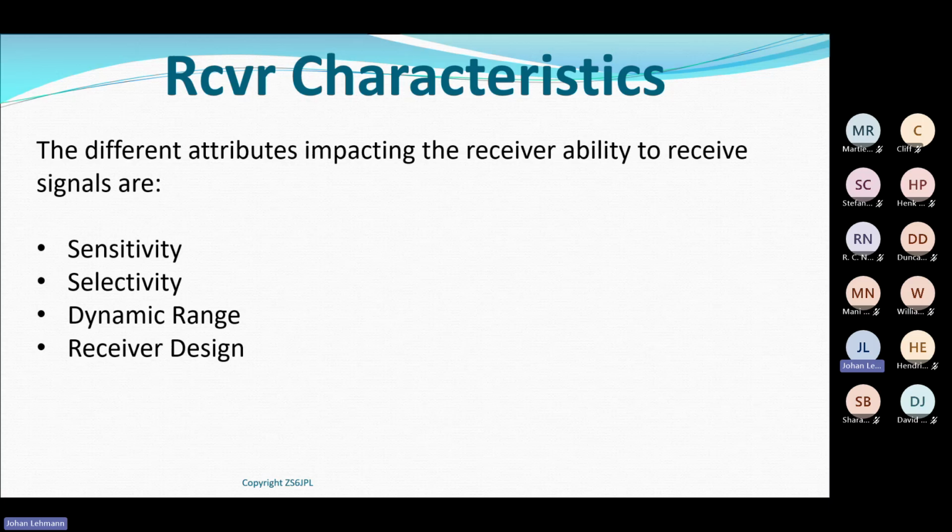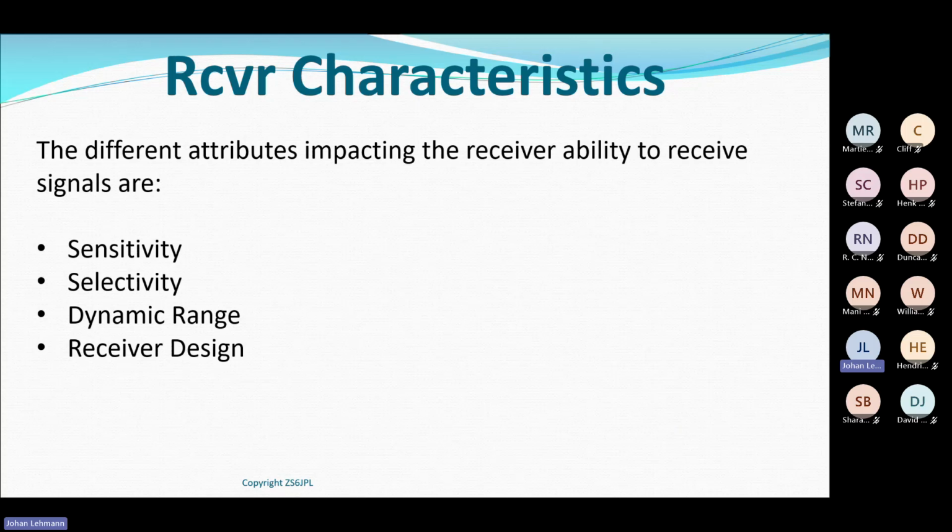The unit of measurement changes depending on whether it's an FM receiver or a single sideband receiver, but it's normally represented by a value called dBm. And when we did dBs, you will remember that dBm was one of the elements we looked at. The next one is called selectivity.